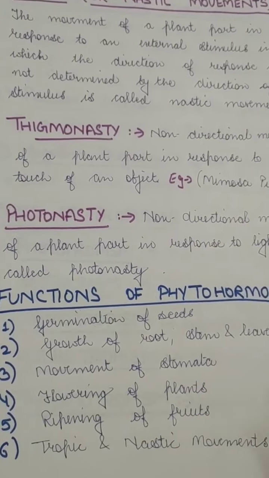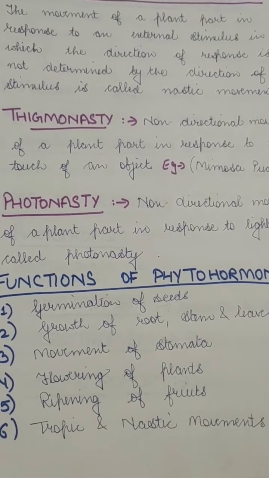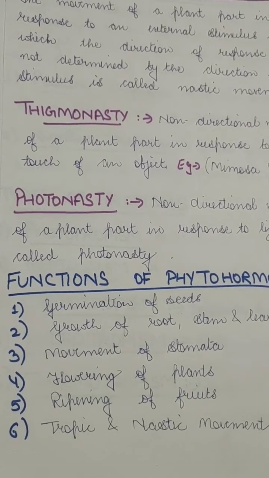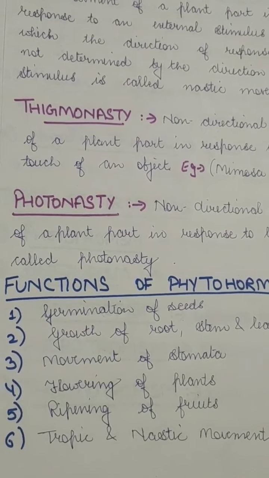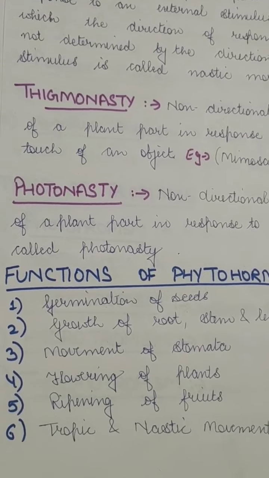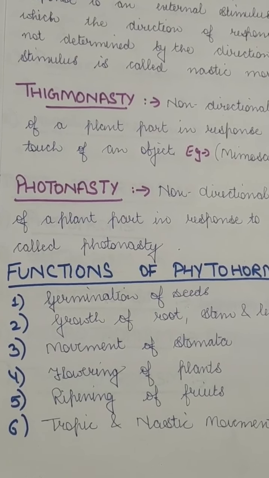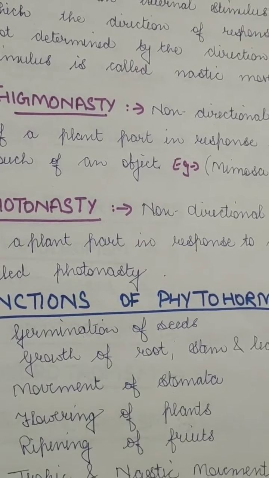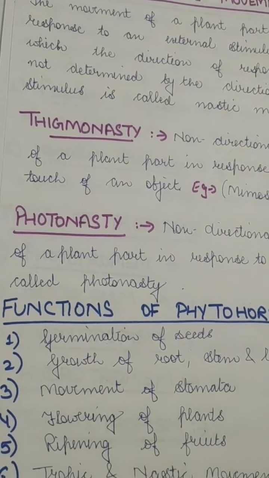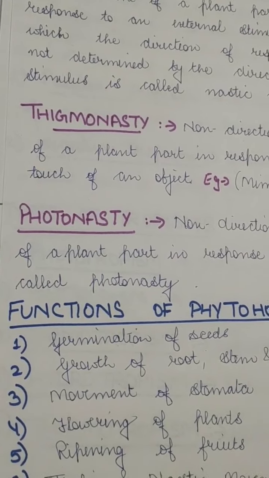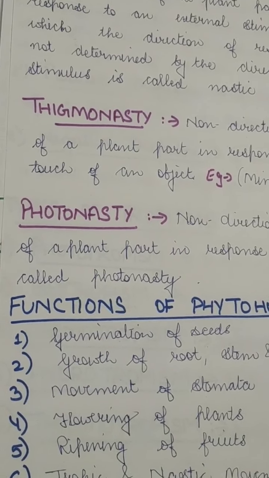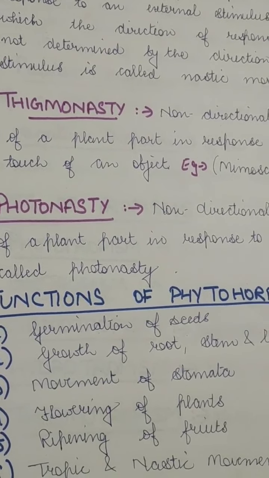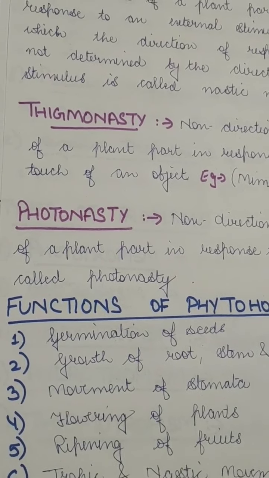Because whenever we touch that plant, it shows a response, but the response is not in any direction. They will just droop down. The response is not in the direction of the touch, so they do not show any growth, but they do sense and they do respond. Now, plants do not have any nervous system like us. Whenever we feel heat, there are motor neurons and nerve impulses, electrical impulses, which go to our brain and transfer the message, but plants do not have this.